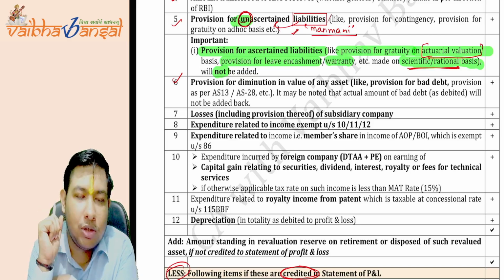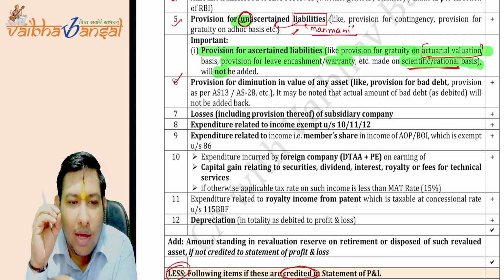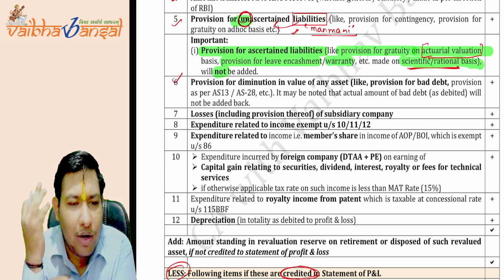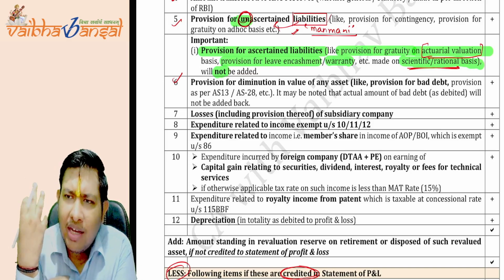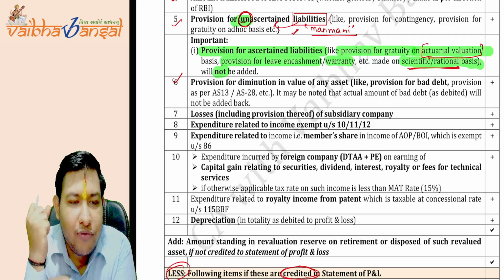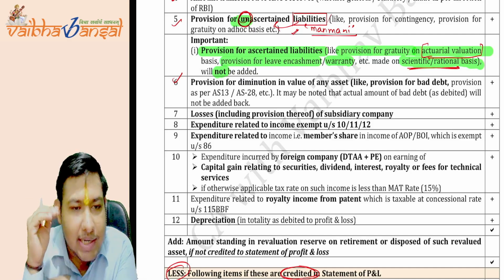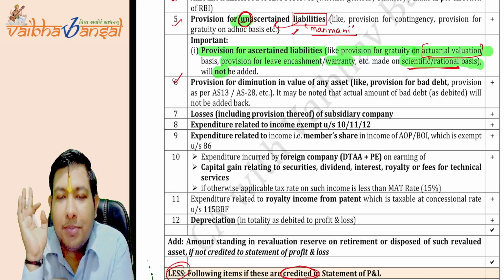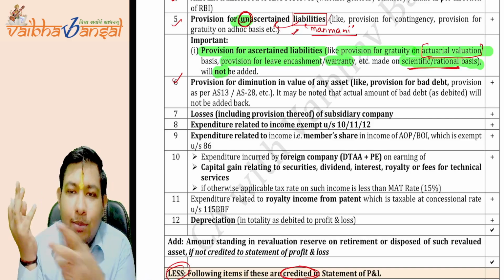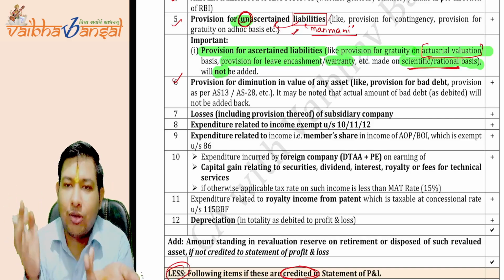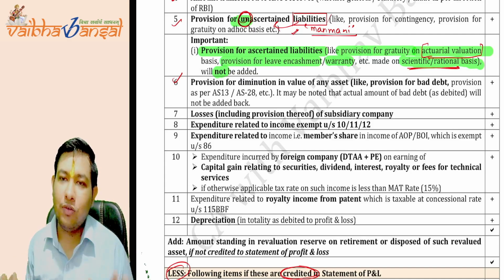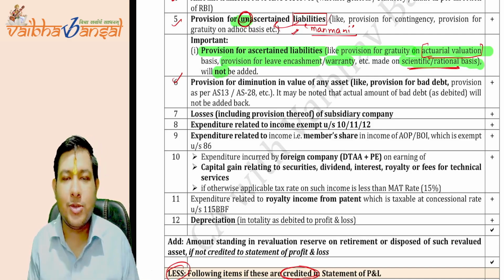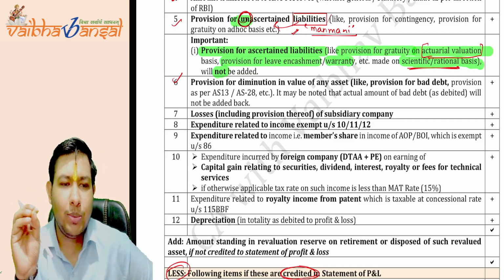Now we can't do anything for the unascertained liability, that will be added back. So the company thought of an idea: instead of debiting a provision for any liability on an ad hoc basis, just make a provision for doubtful debtors. They can make it on an assumption basis, because the doubtful debt is always on the assumption basis of the management. What management thinks, what management expects will be the doubtful debt.